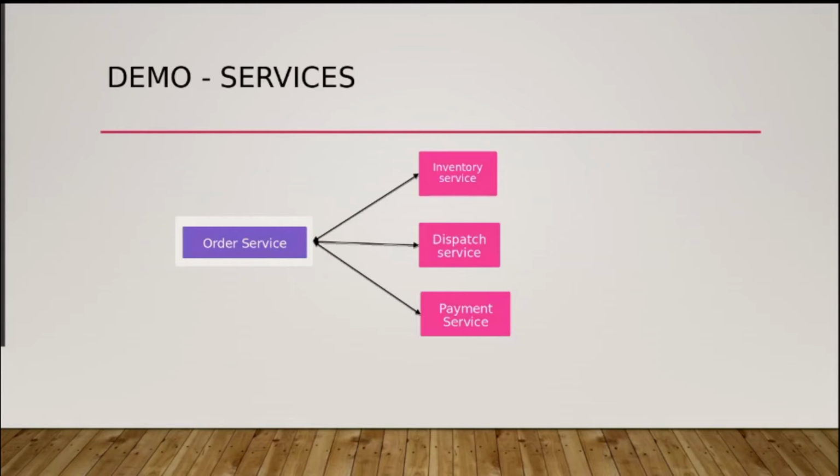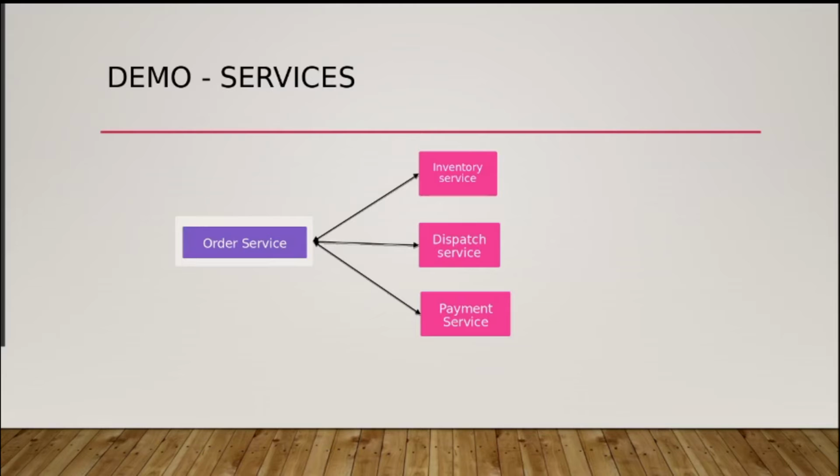For this demo of Kubernetes, I have created a sample application. I have created 4 services: the order service, inventory service, dispatch service, and payment service. The order service needs to be exposed publicly, because that is the one which will be consumed by any application, and the other 3 services are consumed by the order service. It's not exactly sequential, but the idea is that the order service will be calling the inventory service, dispatch service, and payment service one by one or at the very same time, depending on the requirement.